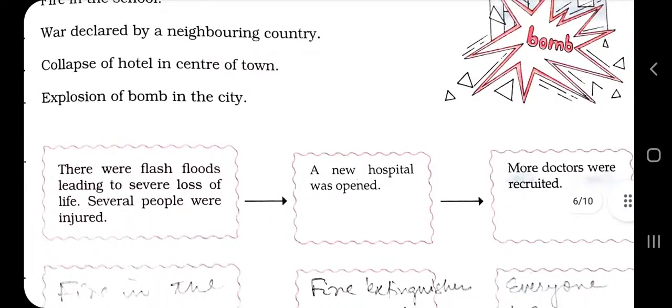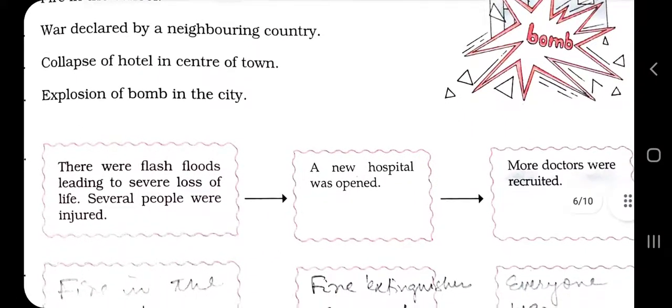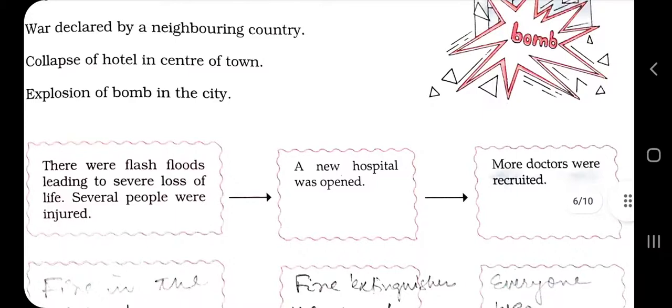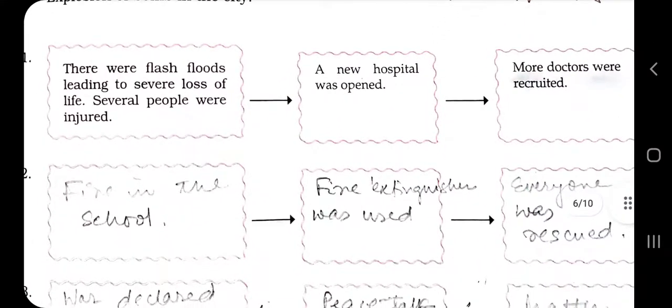You have to choose any 3 of them and suggest what you imagine you would do in such a situation. Now, flash flood leading to severe loss of life. Several people were injured. So what will you do? A new hospital was opened, more doctors were recruited. And now the second option, fire in school. Fire extinguisher was used. Everyone was rescued.